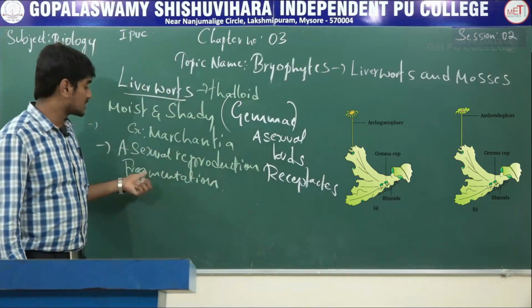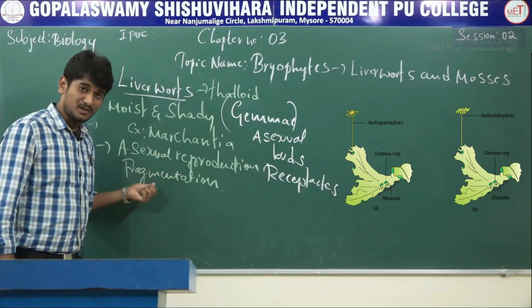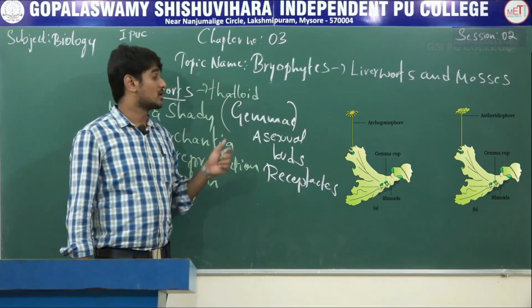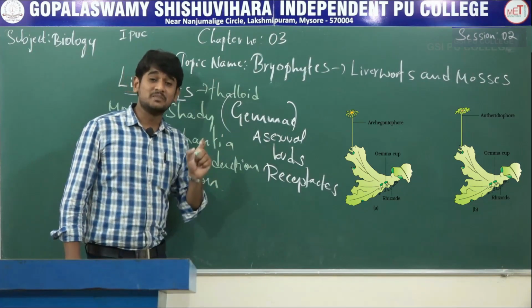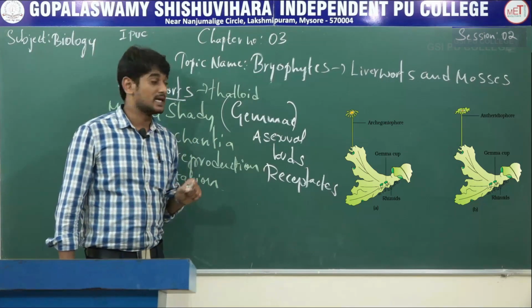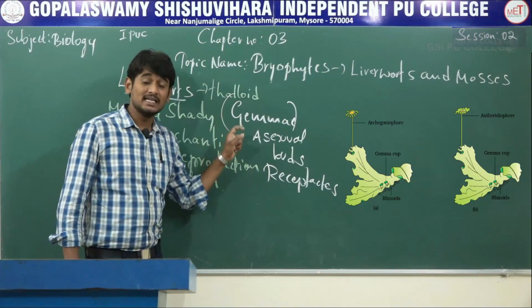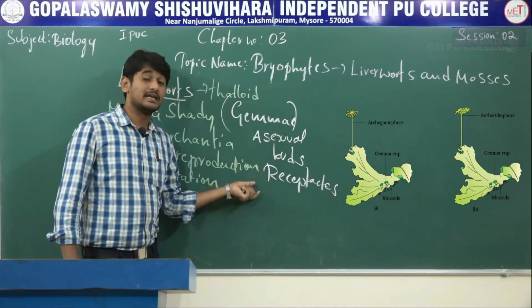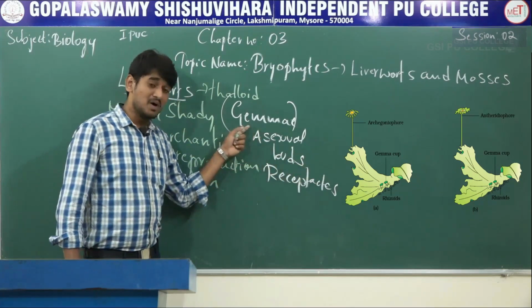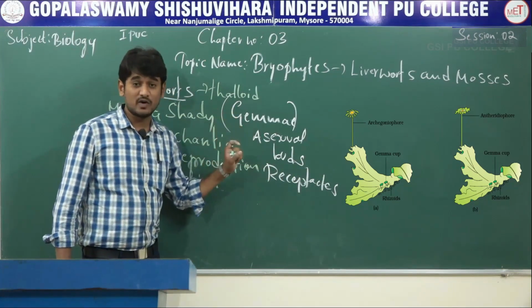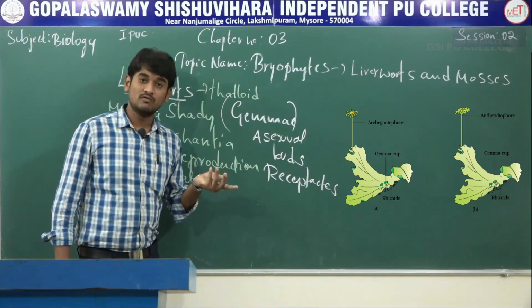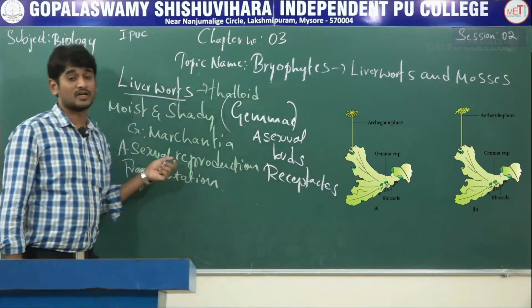Okay, the asexual reproduction takes place by fragmentation of thalli or formation of specialized structures called gemmae. So what is gemmae? Gemmae are green multicellular asexual buds. These gemmae develop inside the receptacles located on thalli or thallus. And the gemma detached from the gametophyte and developed into new individuals or new gametophyte. So this is all about asexual reproduction.